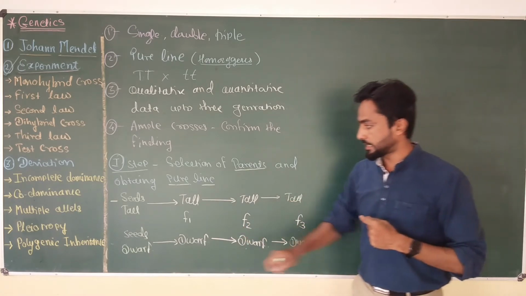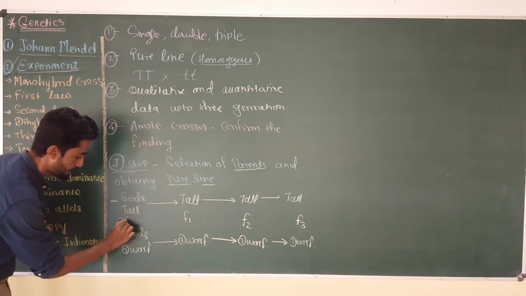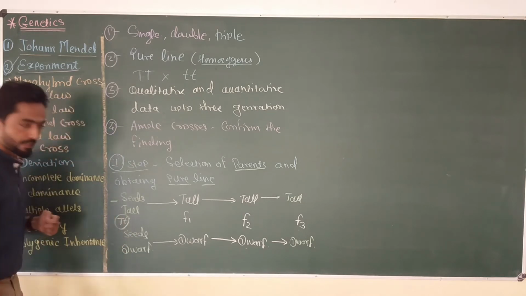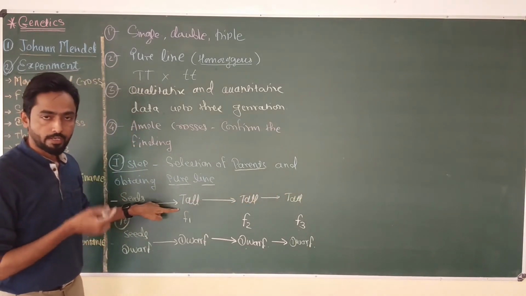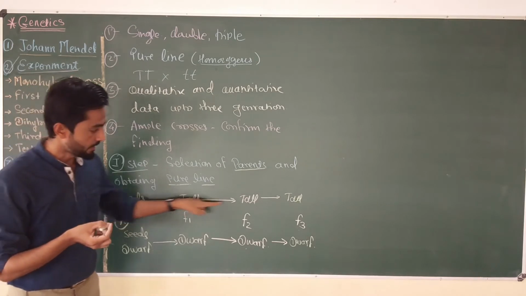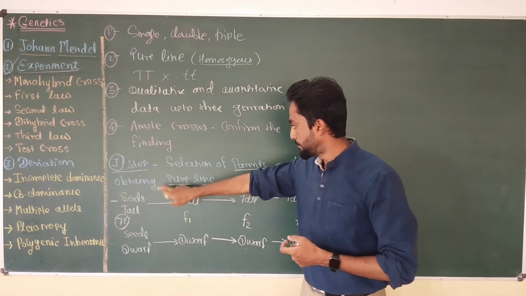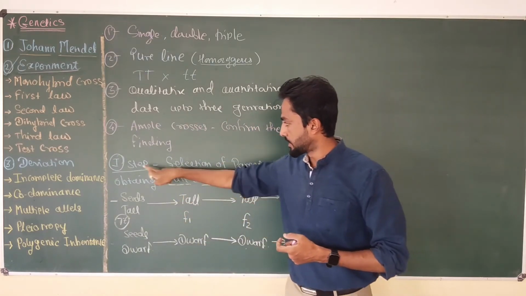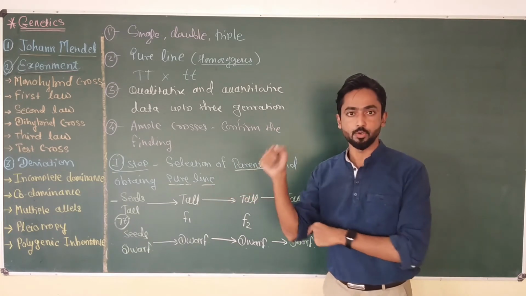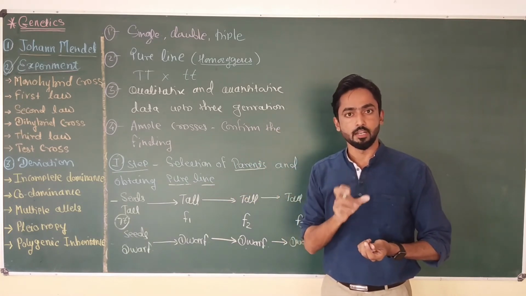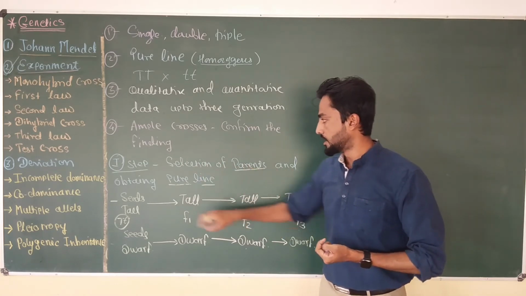Remember that if this tall is heterozygous tall, that is capital T small t, in this case the dwarf plant will arise in any one generation. And if the plant gives even one dwarf plant in any of the 3 generations, then Mendel simply rejected that plant, because he always wanted pure line parents for step 1 of the experiment. Pure line parents give the consistent result which Mendel wanted. So this is the first step of the experiment, that is selection of the parents and obtaining pure lines.